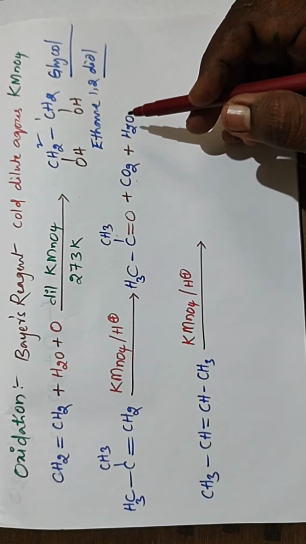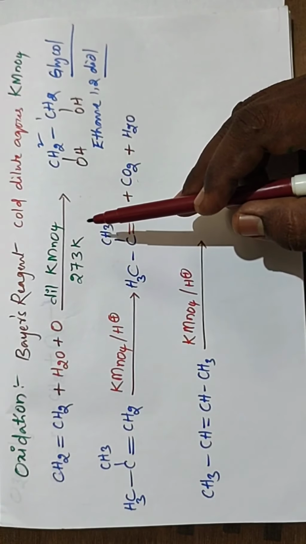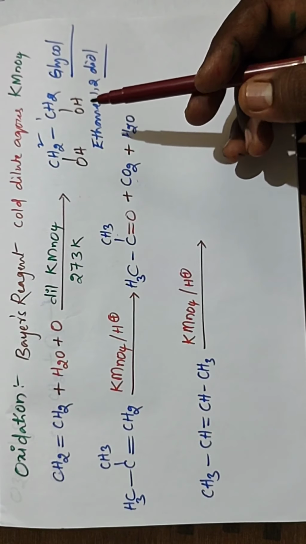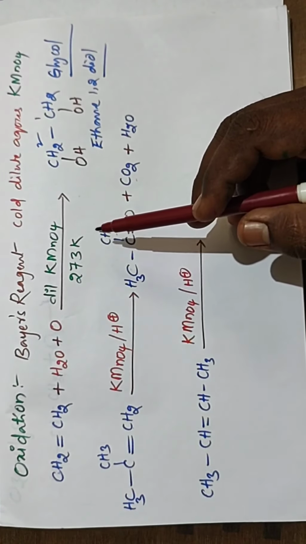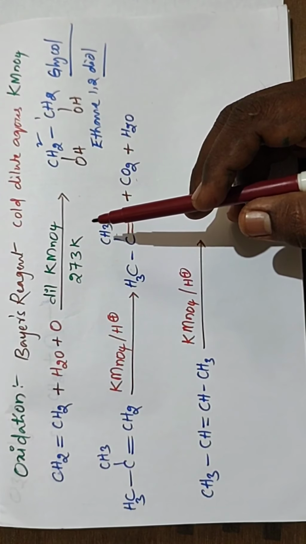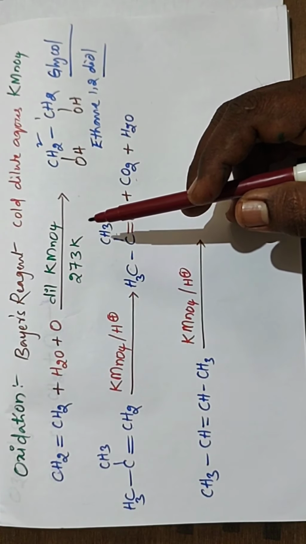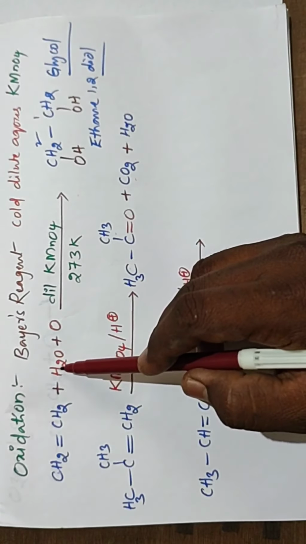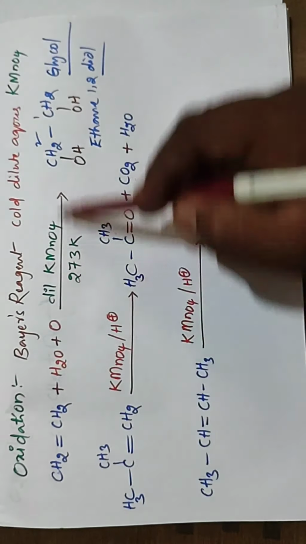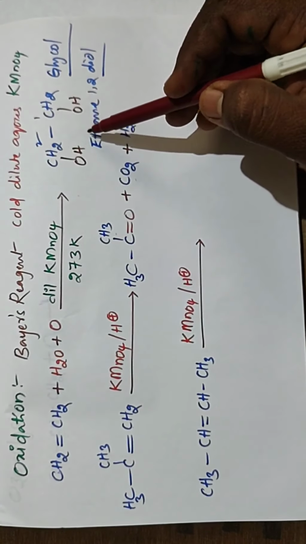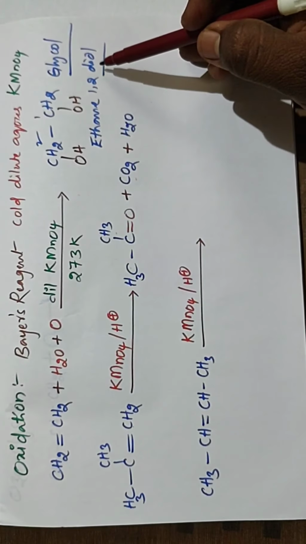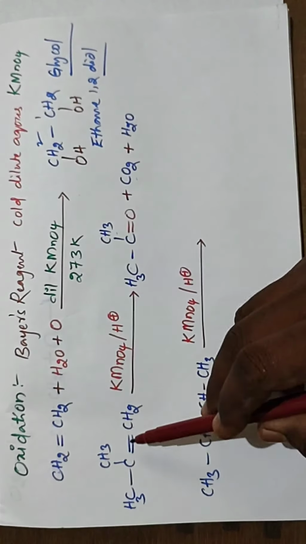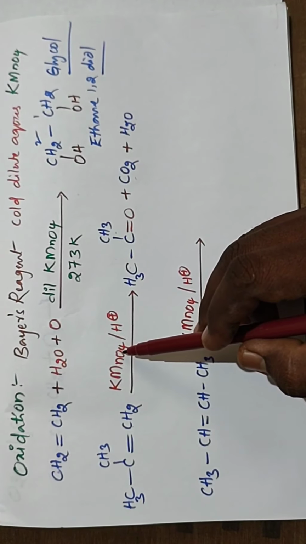So what is meant by oxidation? Oxidation means addition of oxygen or removal of hydrogen. In certain reactions only addition of oxygen takes place, and that is also called oxidation. In certain reactions hydrogen is removed, and that is also oxidation. Here oxygen is added to this carbon, so this is also one of the oxidations. We get diols as the product under cold dilute aqueous KMnO4. And what about this reaction carried out in acidic conditions?